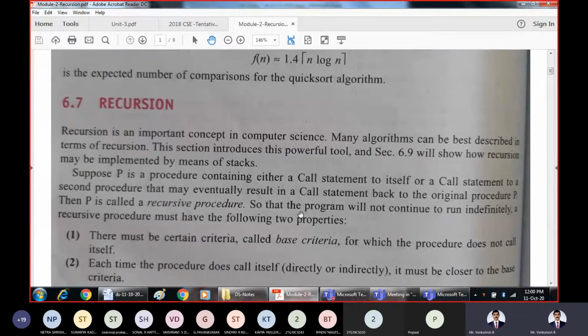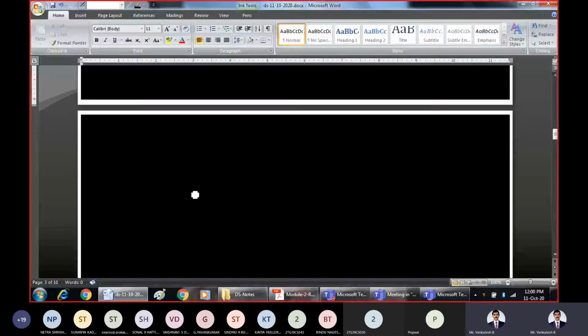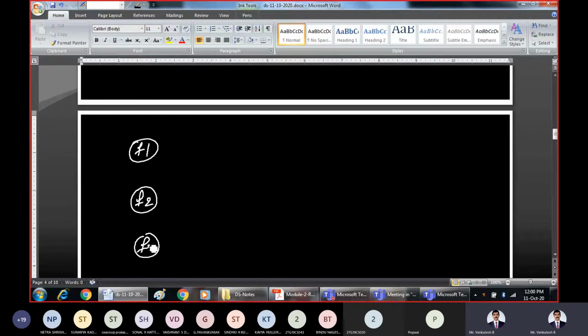So that the program will not continue running indefinitely, a recursive procedure must have the following two properties. But first, what is recursion? I will explain it diagrammatically. If there is function 1, function 2, and function 3, usually one function may call another function, and that in turn may call another function, and they may return the results back to the calling functions. That is the normal procedure call.